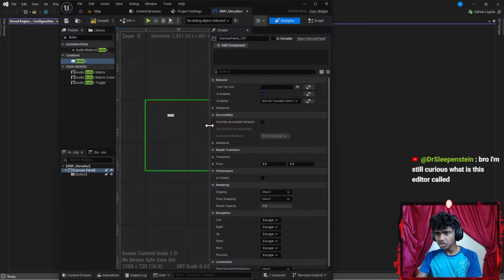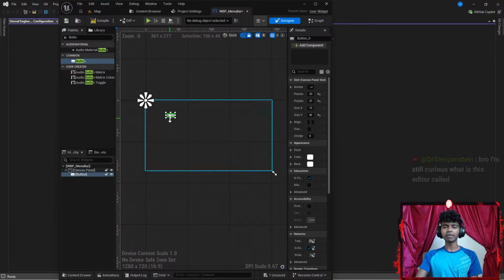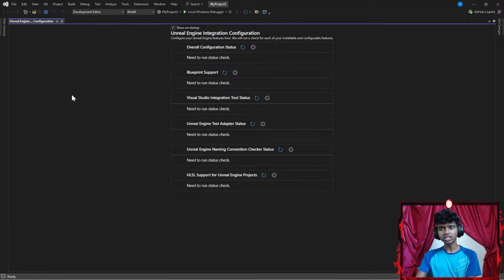Do you guys see an image here? I think there is no image for canvas panel. Okay, bro, I'm still curious, what is this editor called? Honestly, I am using Unreal Engine. That said, Unreal Engine is my game engine, but the editor, are you curious about this editor? Because this is like Visual Studio.